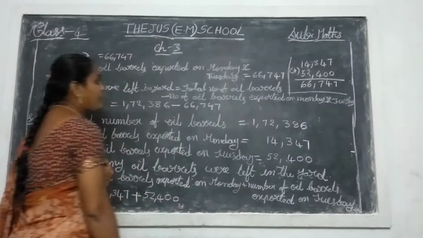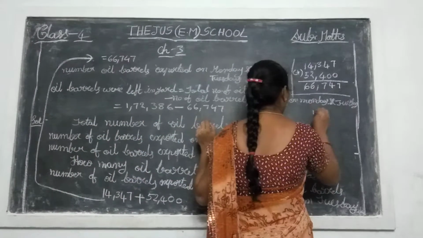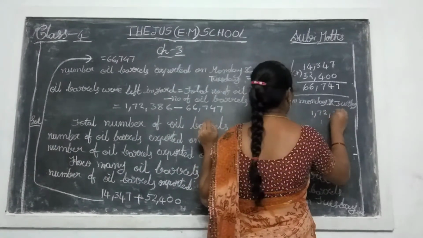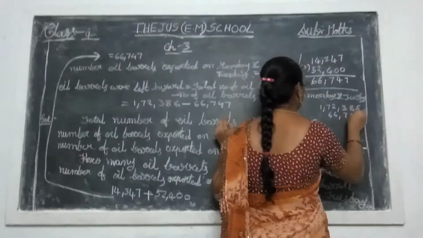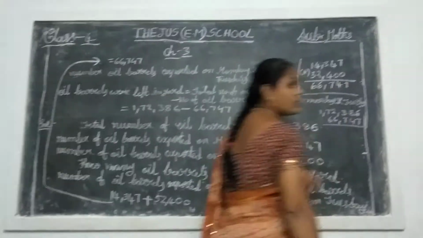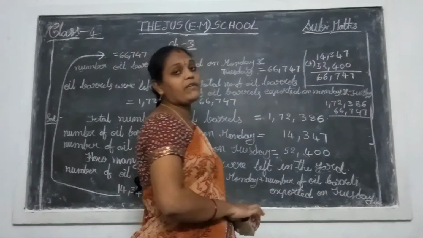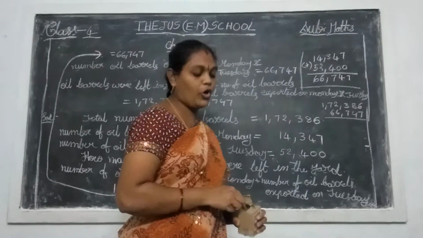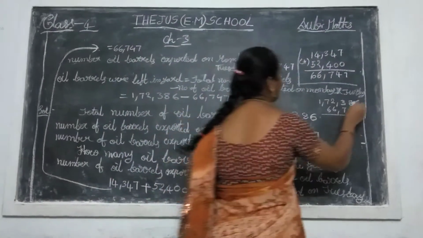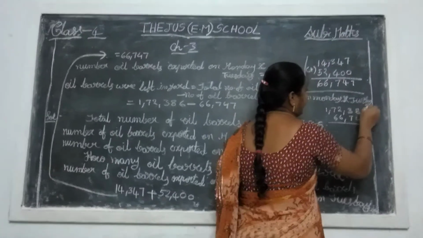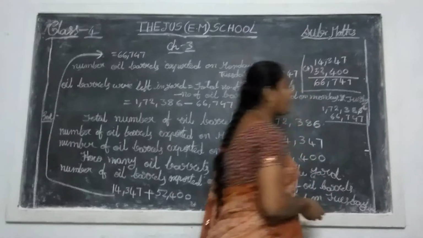66,747. So you do the subtraction of these two numbers, 1,72,386 minus 66,747. 6 minus 7 is possible, children? No, not possible. So that 6 takes one number borrowing from 8. That one means 10. 10 plus 6, 16. So 7 after becomes 16.